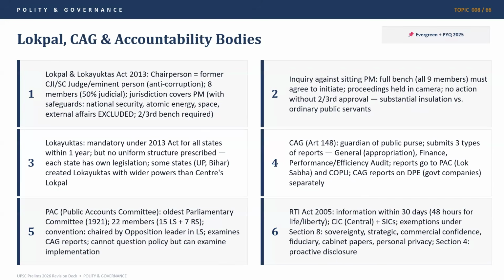Lokpal being one of them, which is the highest body for accountability against corruption in the country. And CAG is the bulwark of financial propriety in our country, which we again read through our static knowledge. Lokpal and Lokayuktas Act 2013: the chairperson can be a former CJI, a Supreme Court judge, or an eminent person. It is mainly for anti-corruption. And it has 8 members, of which 50% should be judicial.